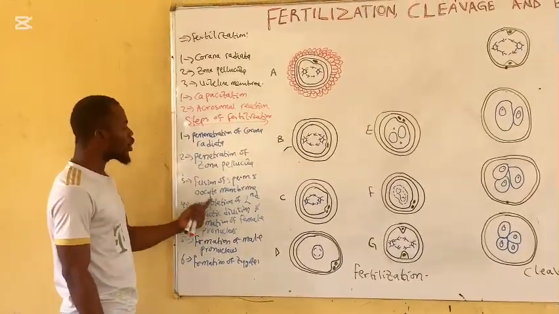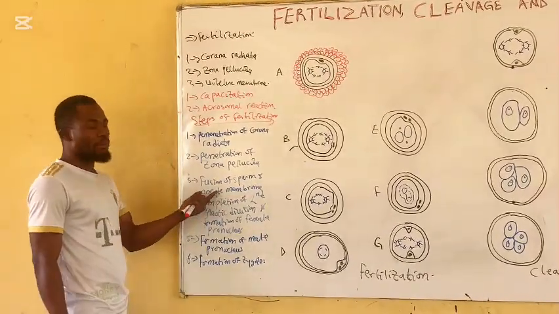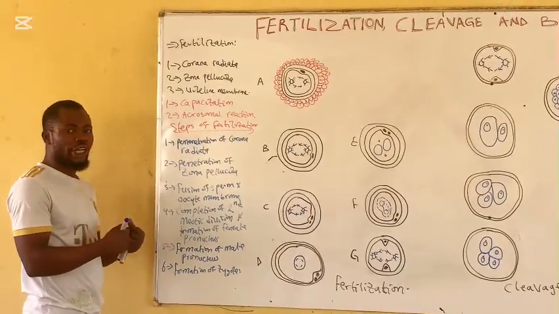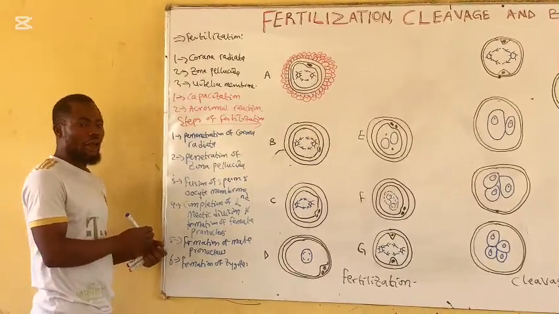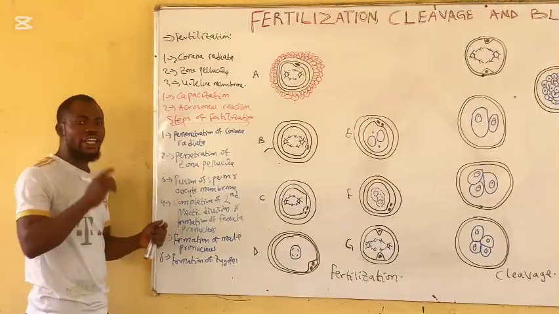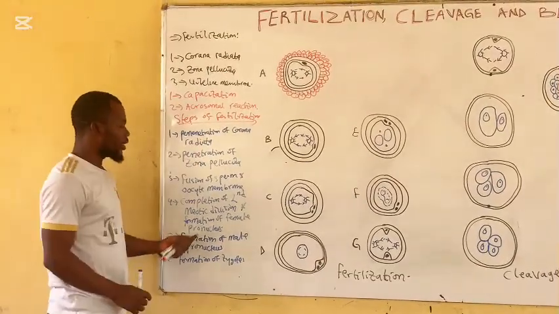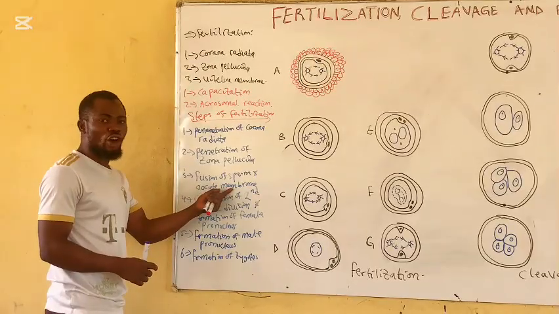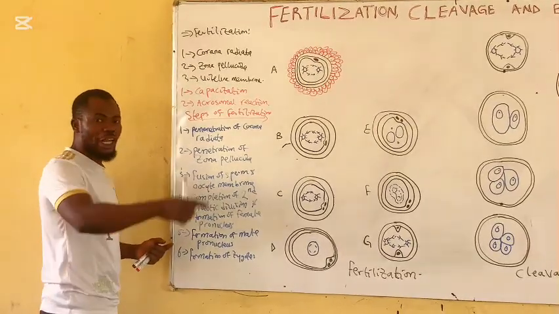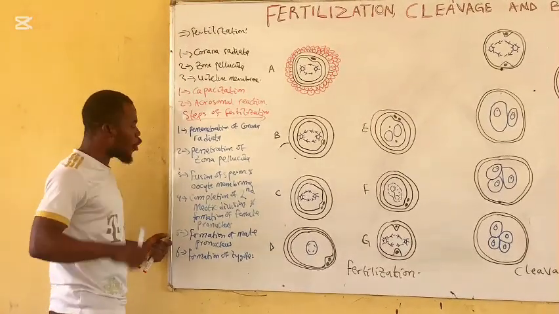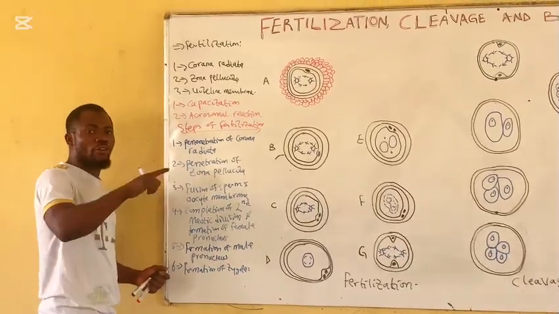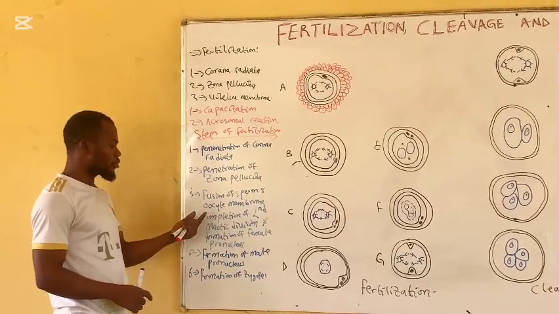Next one is the fusion of the sperm and the oocyte membrane. Once the sperm and the oocyte membrane come in contact, they will now fuse. After that, the head and the tail of the sperm will penetrate the cytoplasm of the oocyte. Once the head and the tail of the sperm penetrate the cytoplasm, there will be a calcium barrier formed around the cytoplasm, which will make it impermeable for another sperm to penetrate.